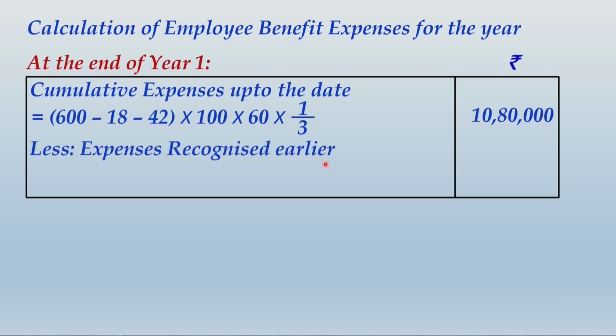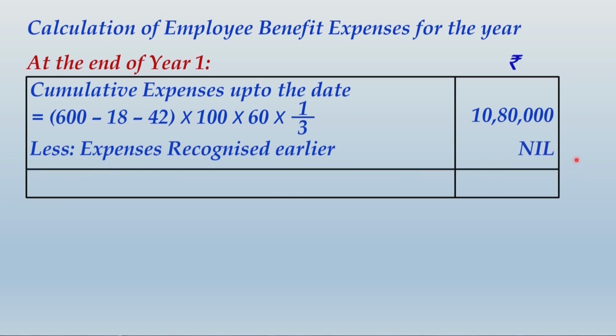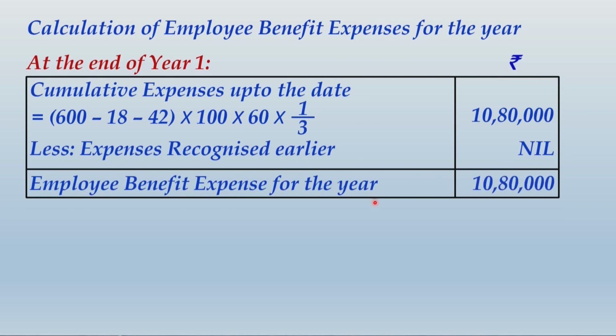Now the expense recognized earlier in this regard was 0, correct? Because this is the first year. As a result, the employee benefit expense that you have to recognize for the first year will be 10,80,000.